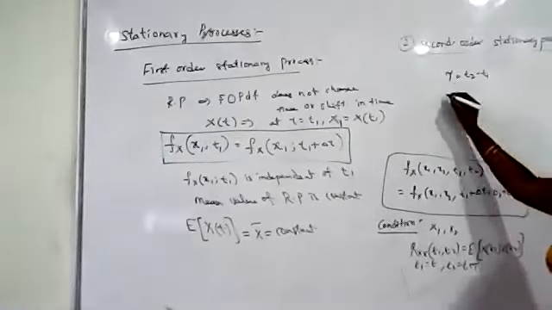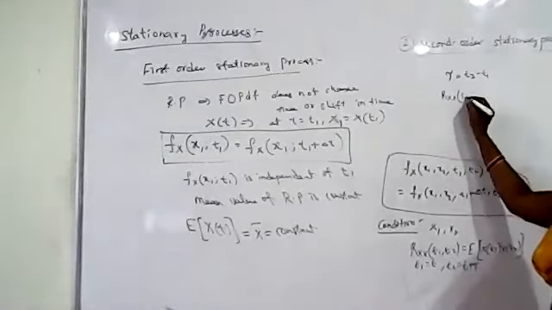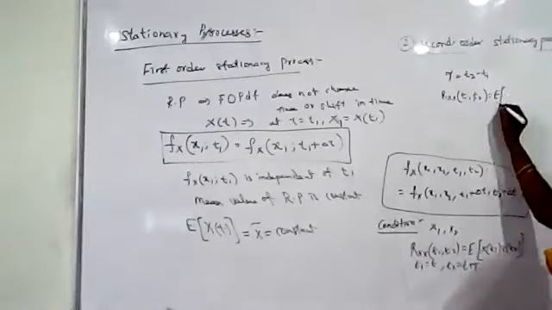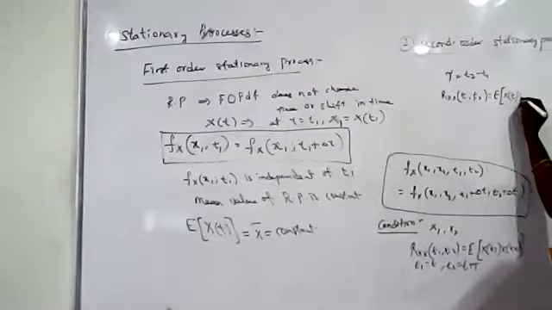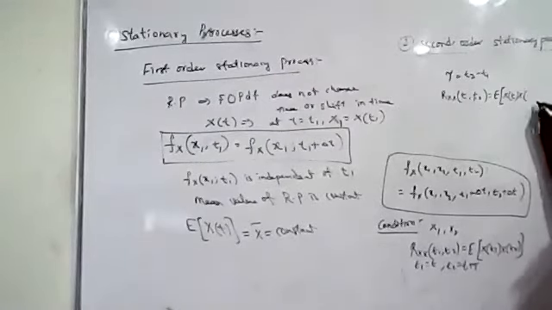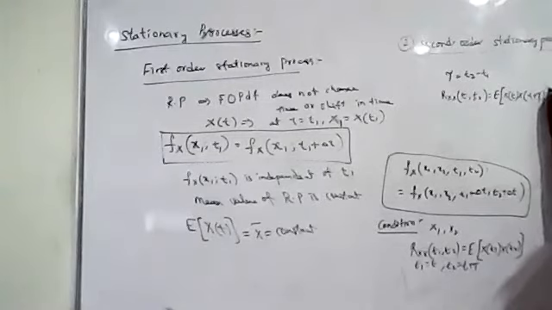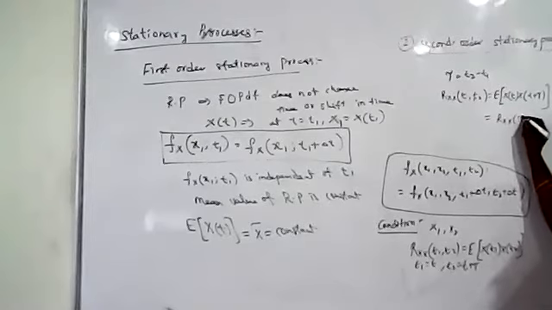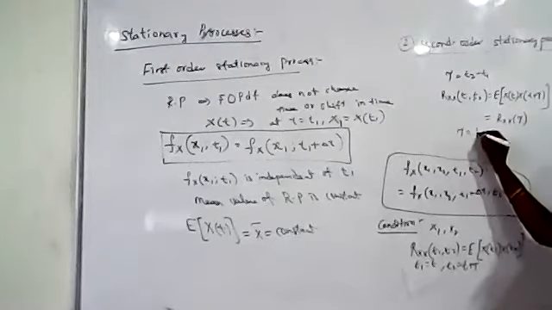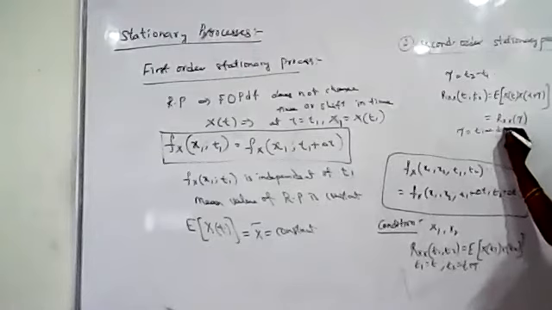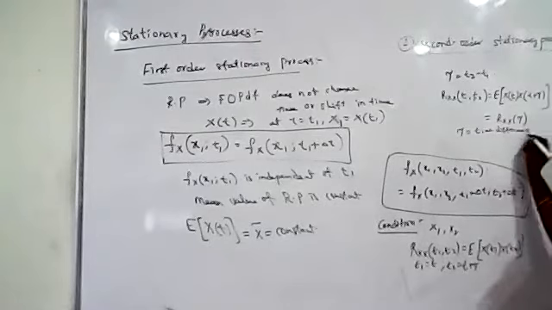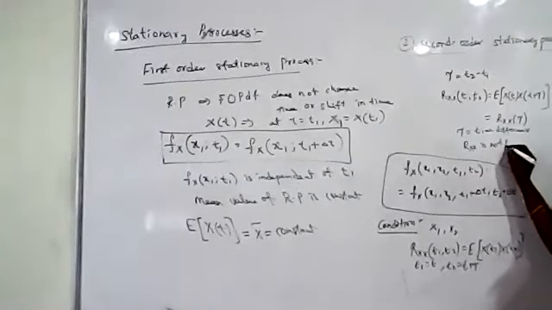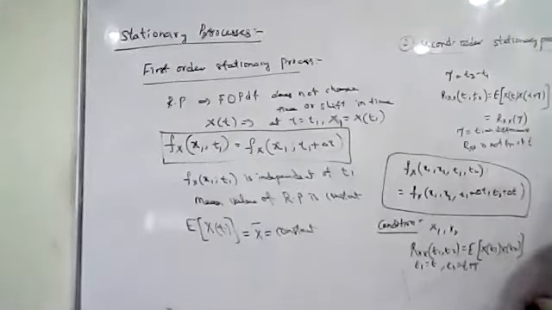So Rxx of t1, t2 will be the expected value of x of t, x of t plus tau. Now if you observe this, it is a function of tau, the time difference. It is not a function of t. So Rxx is not a function of t; it is a function of tau.